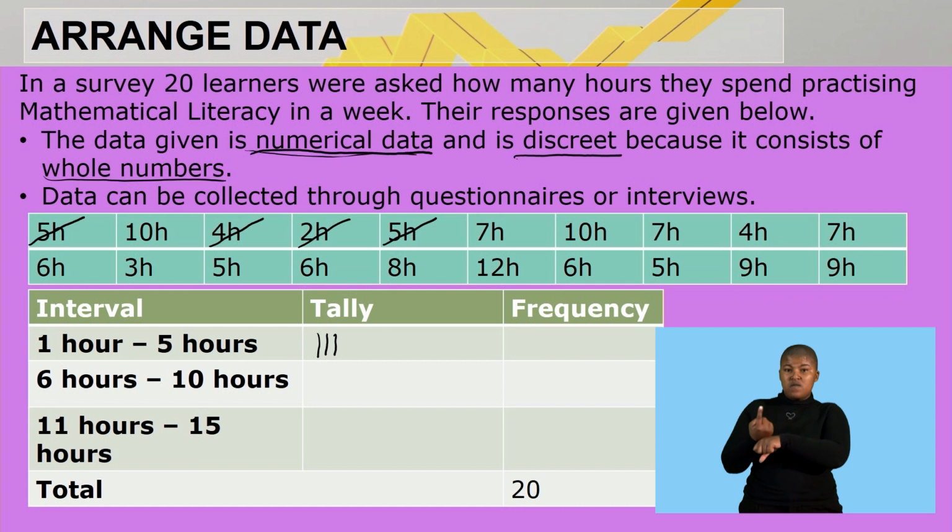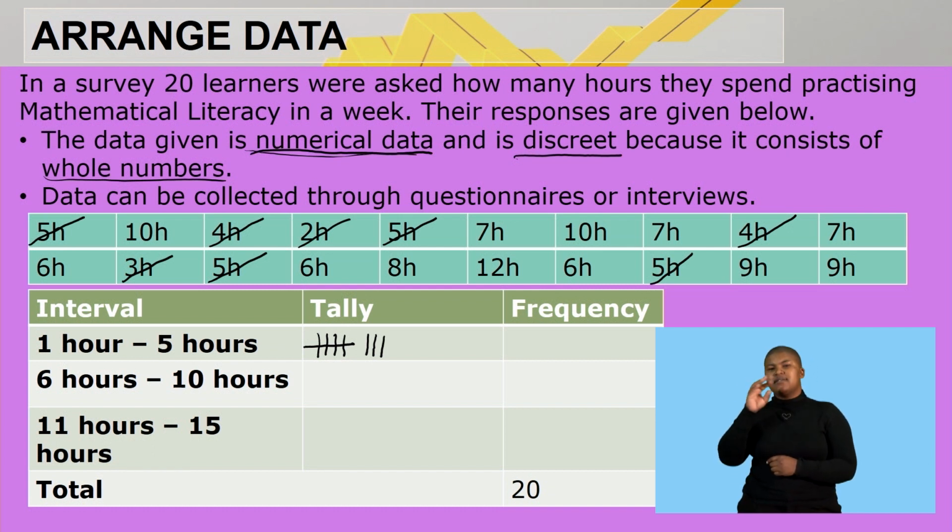Then 5 hours, we have 4. Then we go through, we have 4 hours, that makes it 5 on our table. Then we have 3 hours, so here it will be 6. Then 5 hours, it makes it 7. Then we go through again, we have 5 hours, and that's 8. So for our frequency, we are going to record 8 as a number.